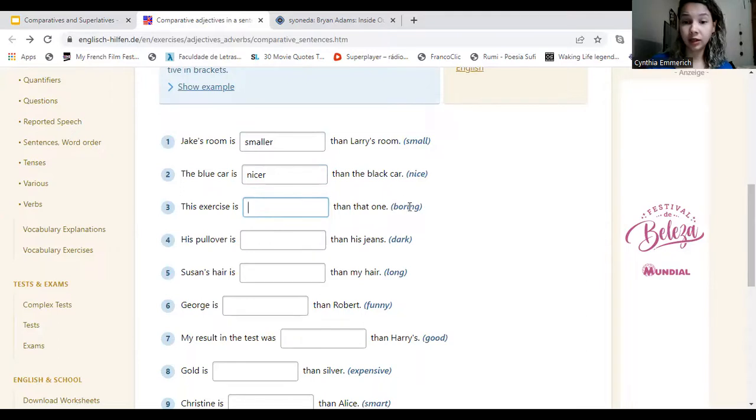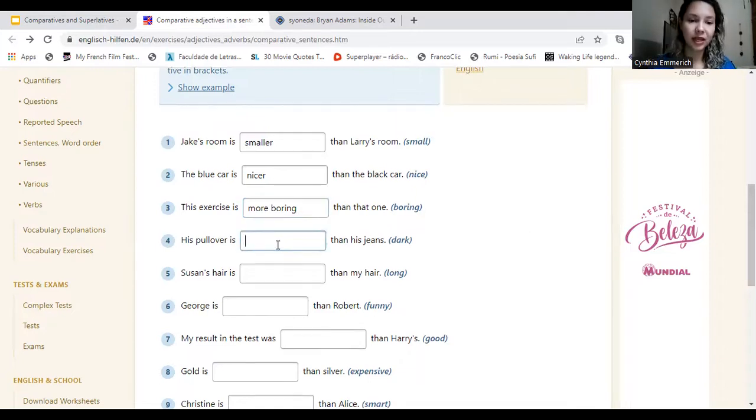This exercise is blank, then that one. Okay, is this a long adjective or a short adjective? A long one, okay, so what do we need? Can we say just boring? Boringer? No. Okay, so this exercise, perfect, is more boring than the other one. Repeat. This exercise is more boring than the other one. Good.